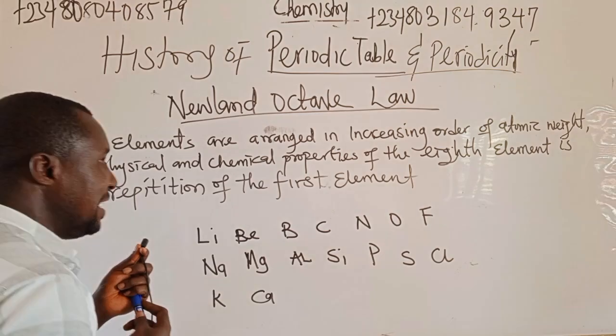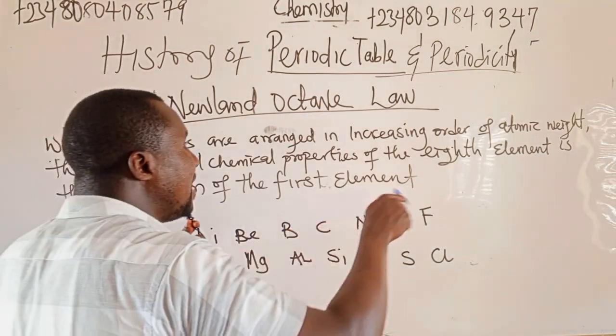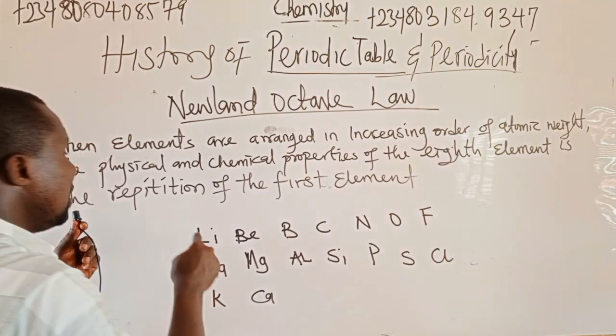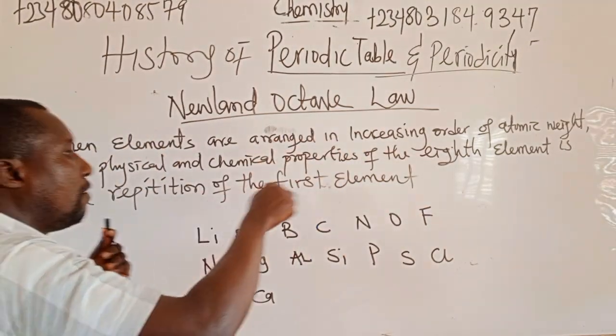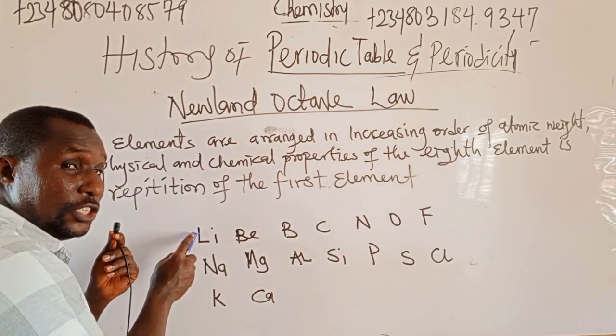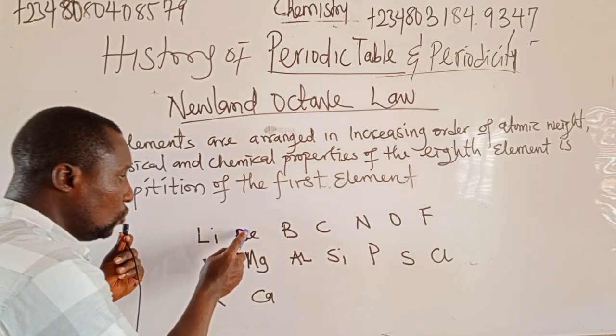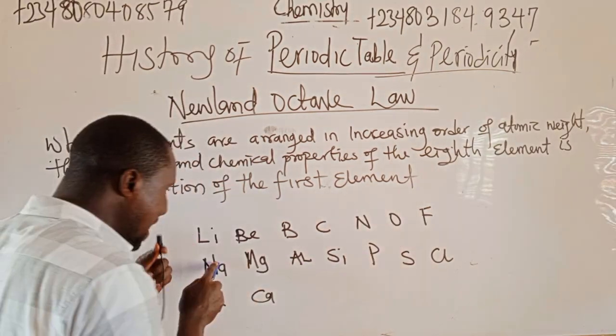Let's look at this. It says that when elements are arranged in order of their increasing atomic weight, the physical property of the eighth element is the repetition of the first element. This is the first element, lithium. 1, 2, 3, 4, 5, 6, 7, 8.